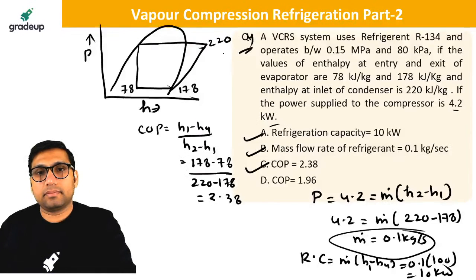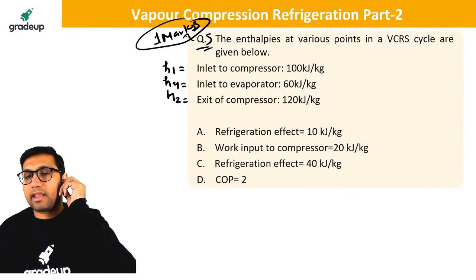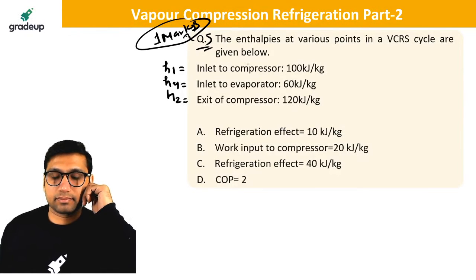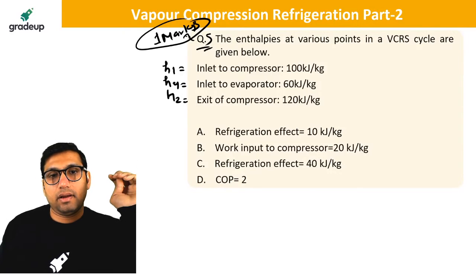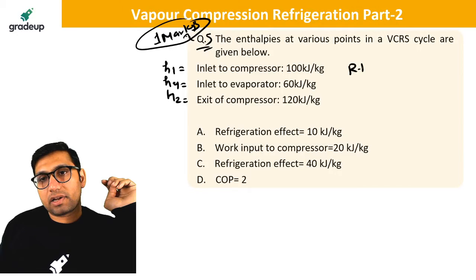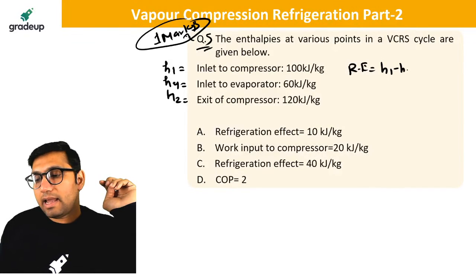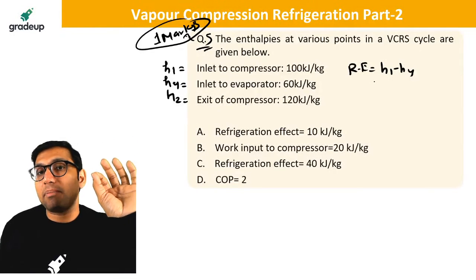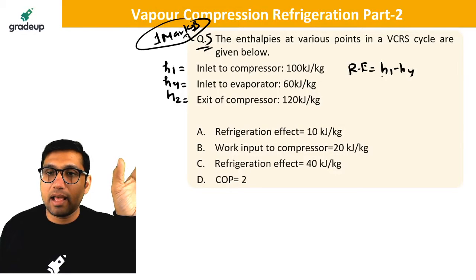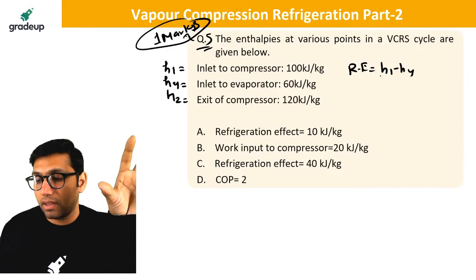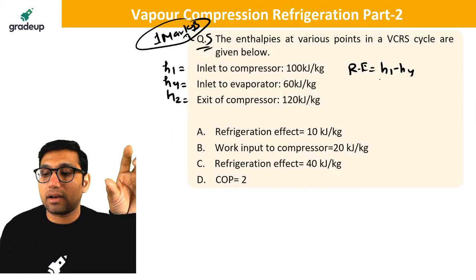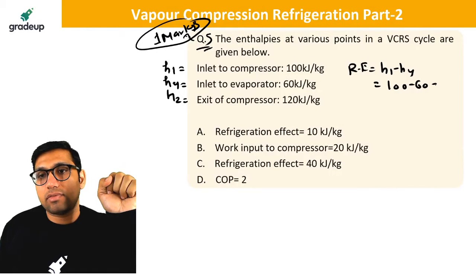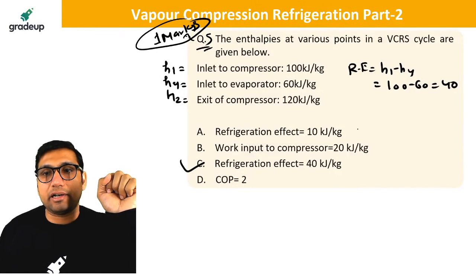Hurry up, come on guys. Very simple. Refrigeration effect is equal to what? Refrigeration effect is H1 minus H4. It is the simplest question that can be asked in the GATE exam for 1 mark as an MSQ type question. So tell me what will be the answer. It is H1 minus H4. H1 is equal to 100 minus H3, which is 40. So that means option C is correct.